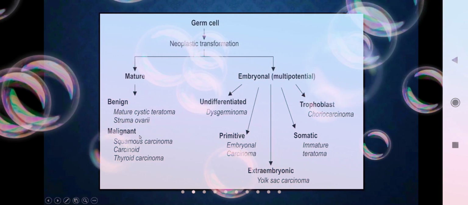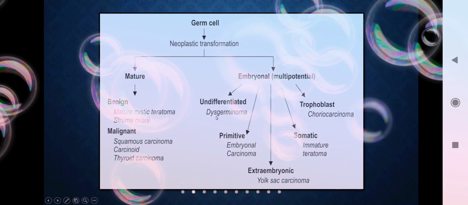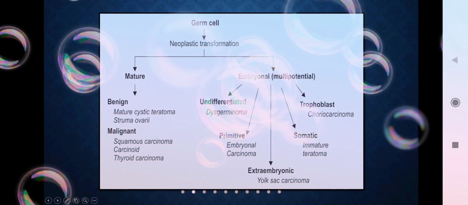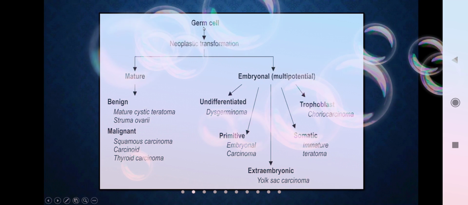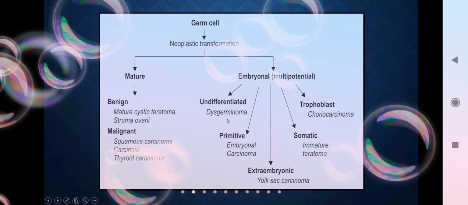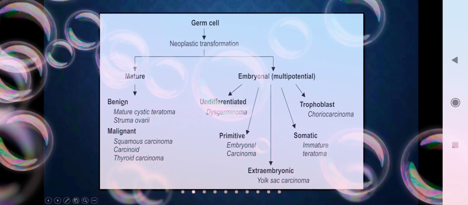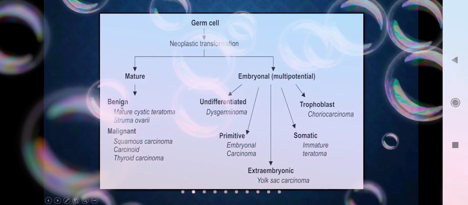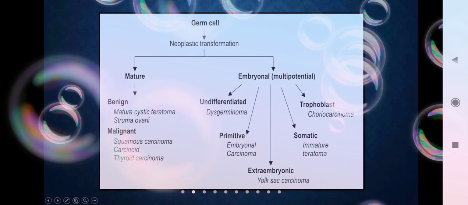Malignant varieties are like dysgerminoma. Dysgerminoma is the most common germ cell tumor if it is a malignancy. If it is a benign one, mature cystic teratoma is common, that is dermoid cyst.